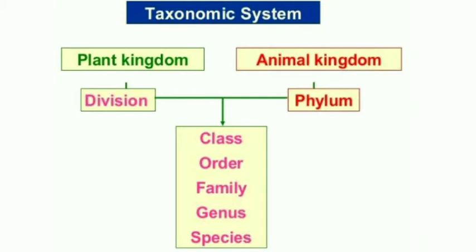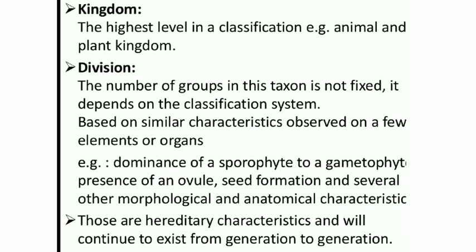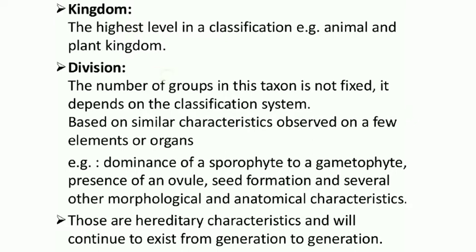Okay. So kingdom is the topmost rank, the topmost taxon of the plant. Right. So kingdom includes various divisions. Kingdom is a group of many divisions. So here, the highest level in classification, for example the animal and plant kingdom. So here kingdom is the highest level of the classification.